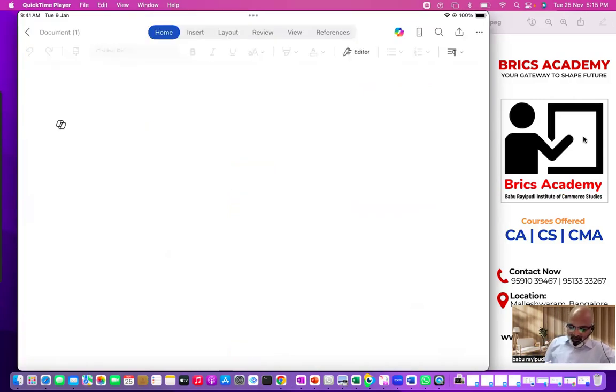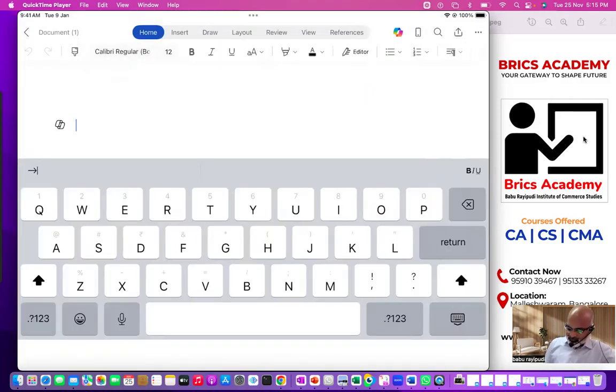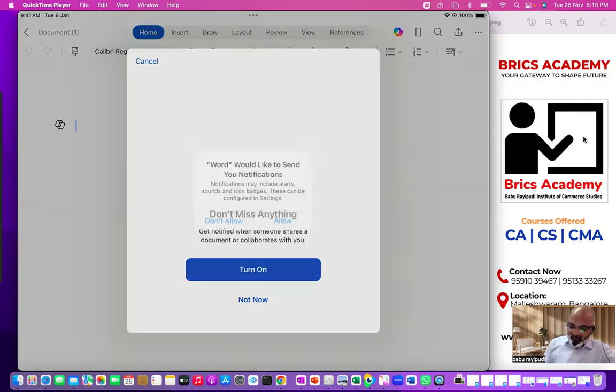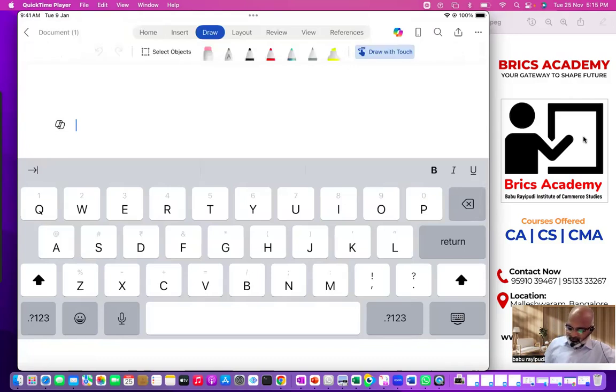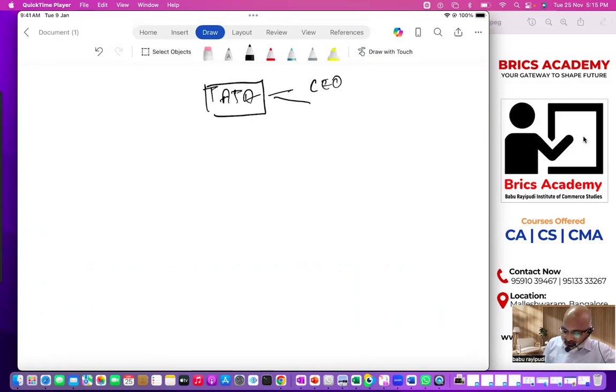See this. Okay, let's say Tata is the company. In this Tata company, you have got, let's say, CEO, you have got managing director, you have got board of directors.